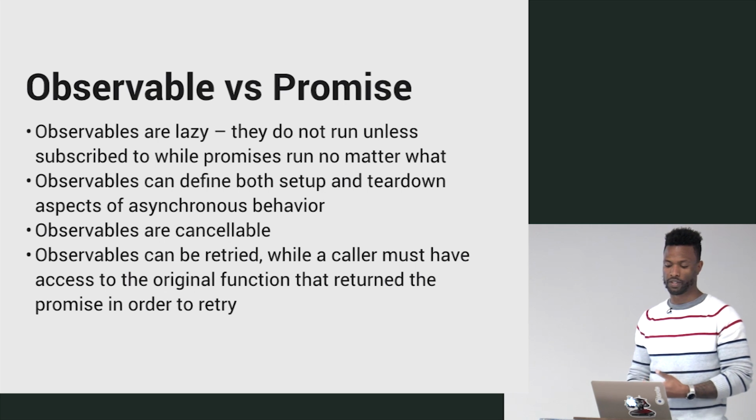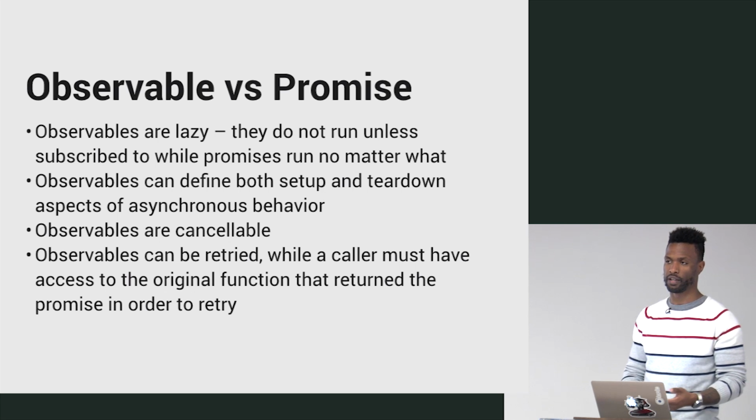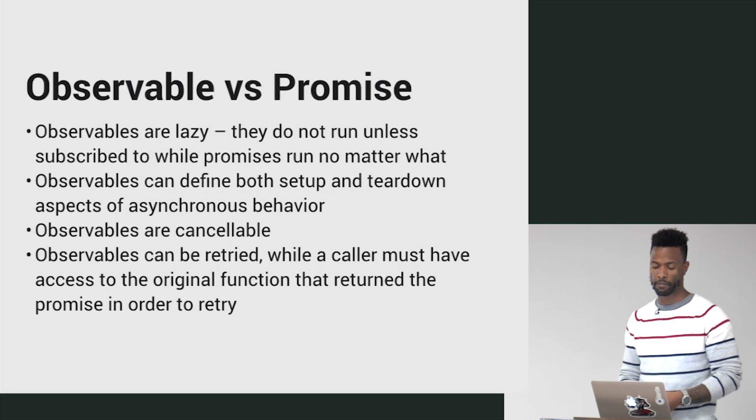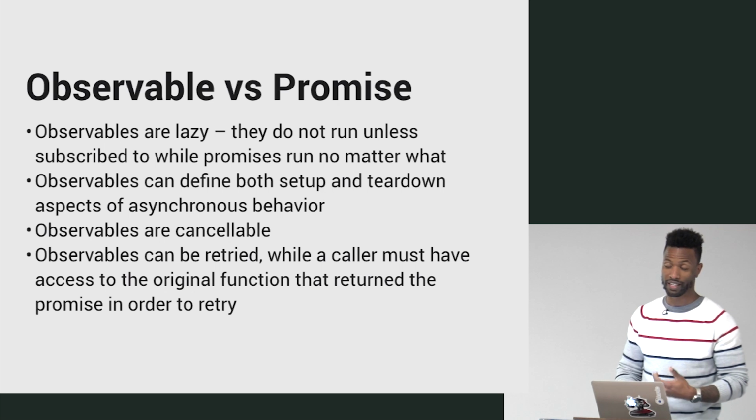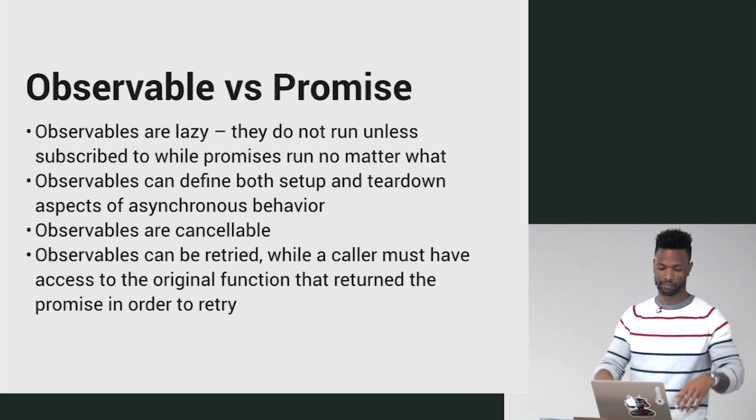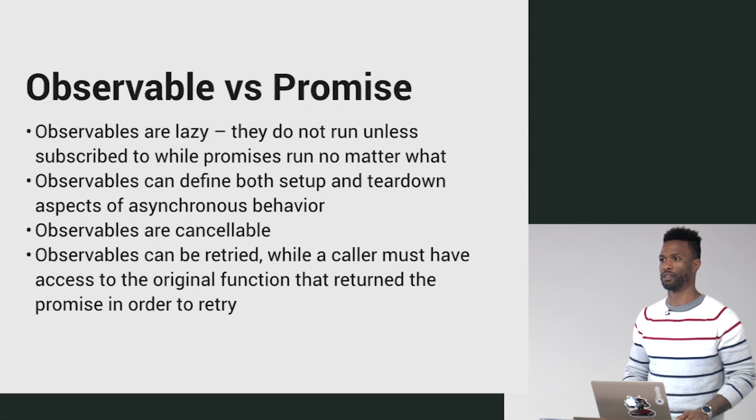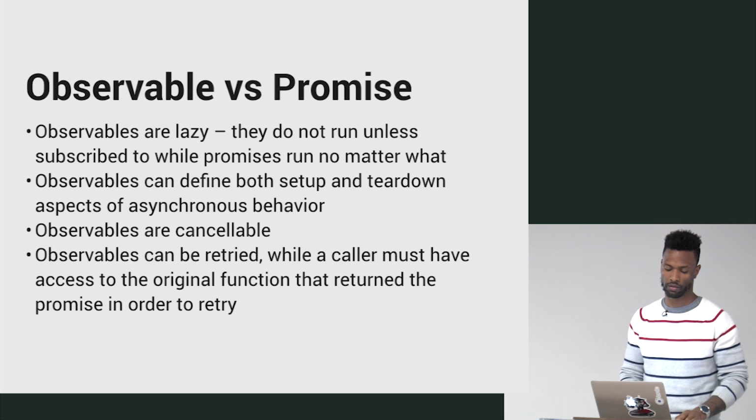Observables can define both setup and teardown aspects of asynchronous behavior, and we'll get into that in a little bit, what that actually means. You can cancel an observable. You can be like, stop, I don't care anymore. I think that's pretty cool. Although some promise libraries allow you to do that too, like Bluebird, you can kind of get in there.